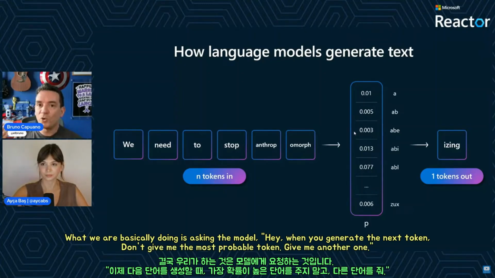What we are basically doing is asking the model, when defining that, hey, when you generate the next token, don't give me the most probable token. Give me